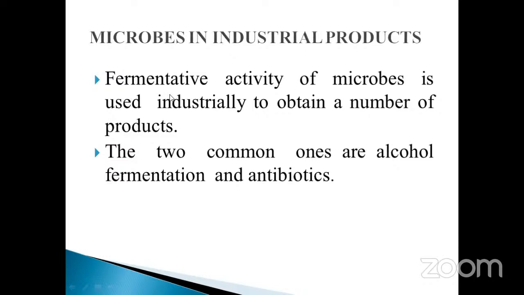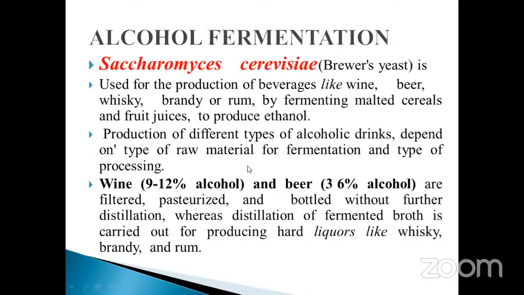See here, the fermentative activity of microbes is used industrially to obtain a number of products. The two common ones are alcohol fermentation and antibiotics. Particularly, these two things are very, very important. The microorganisms are mostly used as broad spectrum. What is the meaning of broad spectrum? It means they are mostly used on a large scale. That is very, very important. Antibiotics and alcohol fermentation. What is the next one? How does the alcohol fermentation process occur?